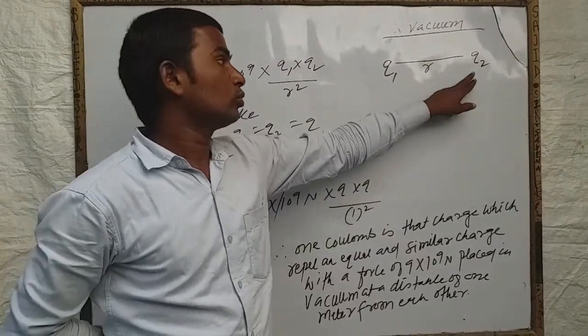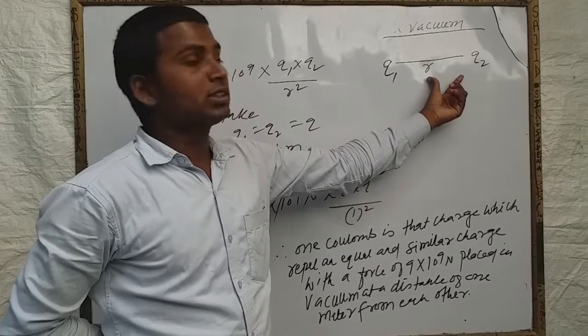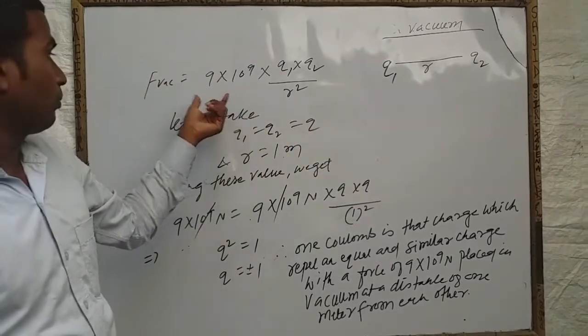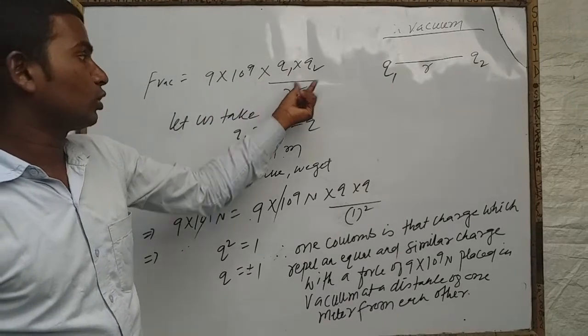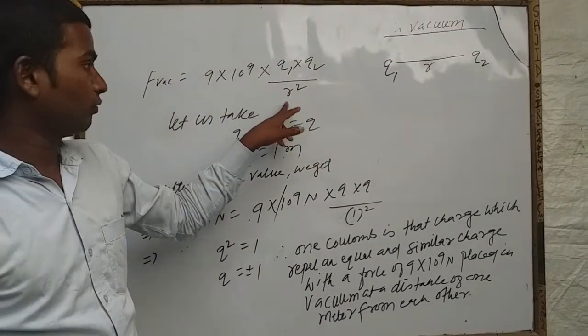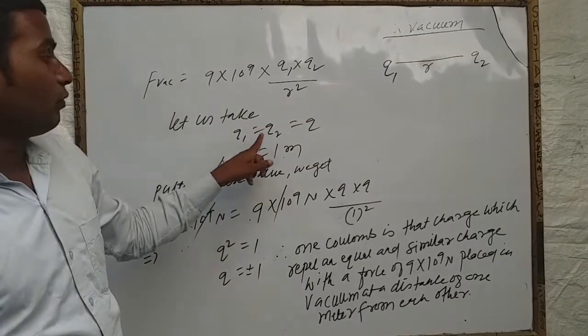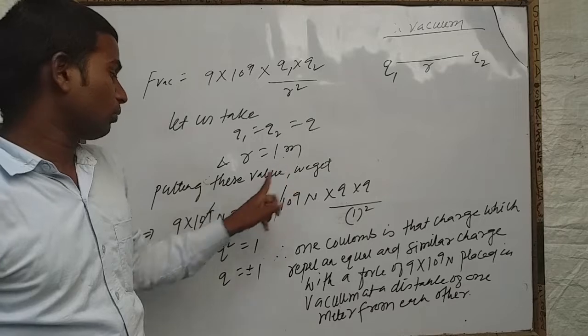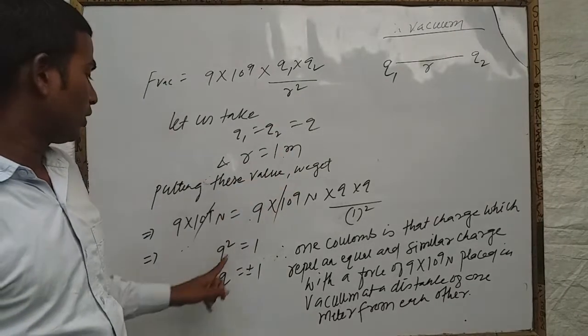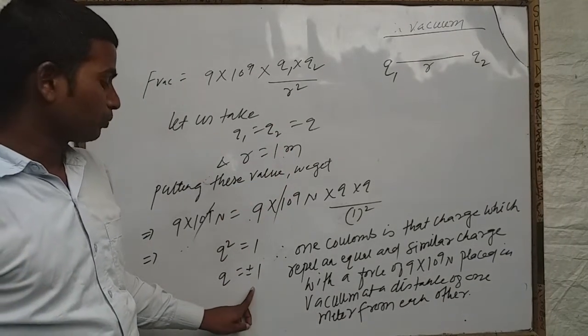These Q1 and Q2 are similar charges with the same magnitude. So just as we have read, in vacuum, F equals 9 into 10 to the power 9 into Q1 into Q2 upon R square. Just we have read Coulomb's law. Now if we take Q1 equal to Q2 equal to Q and R equal to 1, then we put this value here, then we will get Q equal to plus minus 1.